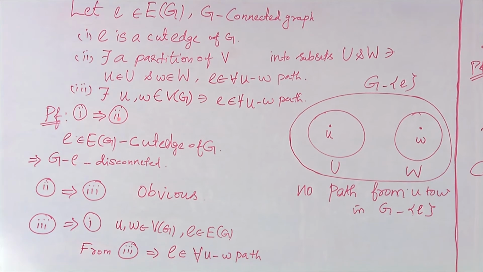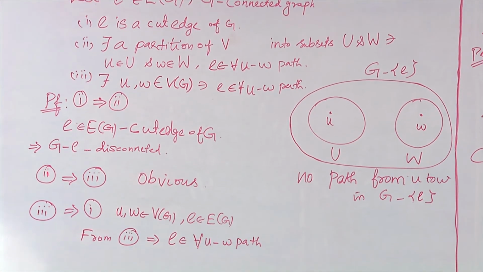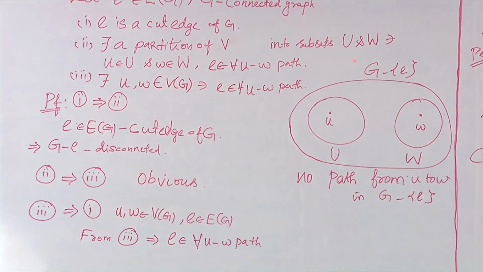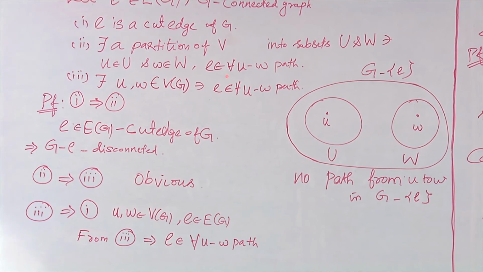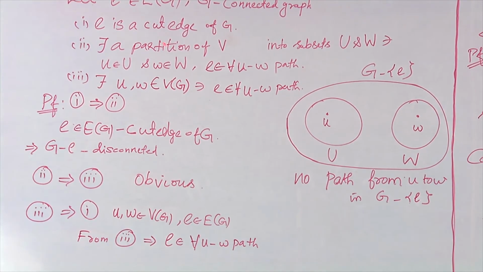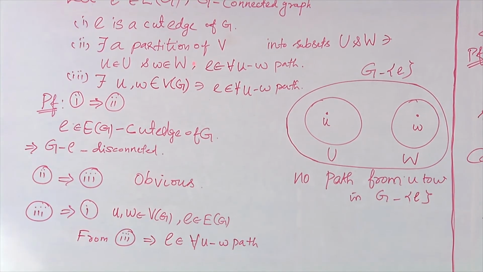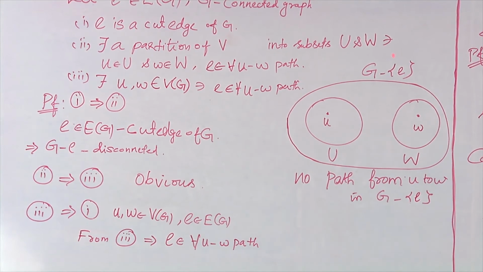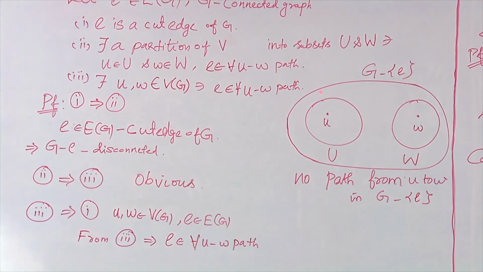Here the next one we are going to prove is 2 implies 3, that is, I am going to assume the second statement and prove the third one. In the second statement, I am going to assume there exists a partition of V into subsets U and W such that u belonging to U and w belonging to W guarantees that E is in every uw path. And what I am going to prove is the existence of vertices u and w in V of G such that E belongs to every uw path.